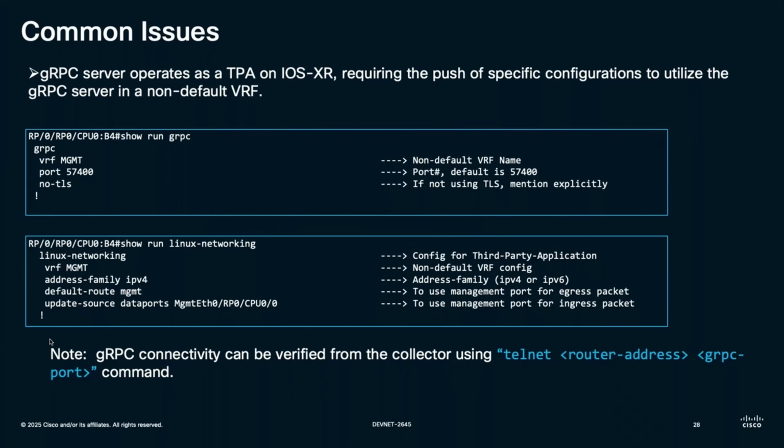If I want to check if there is connectivity between the XR and the collector, I just need to telnet the gRPC server from the collector side. If I'm able to do so, that means my gRPC is up and running and is ready to stream the data for model-driven telemetry.